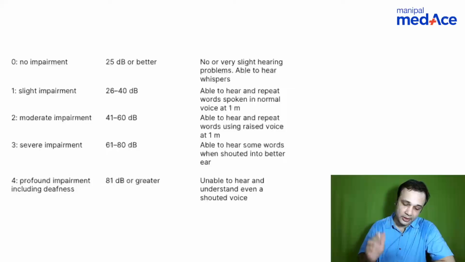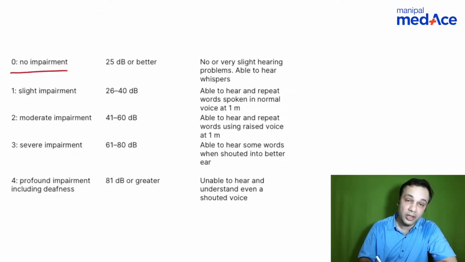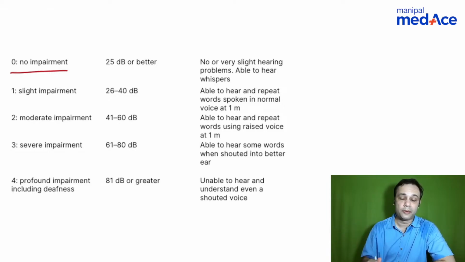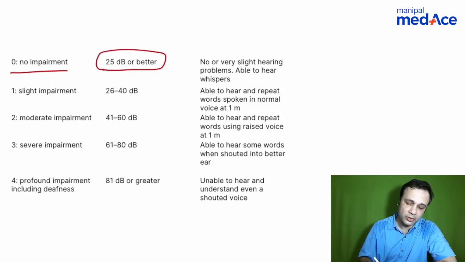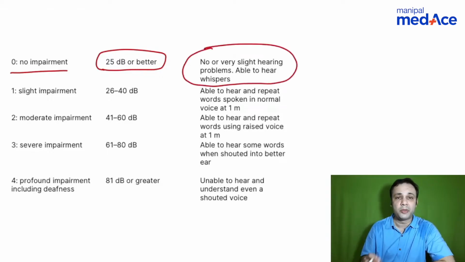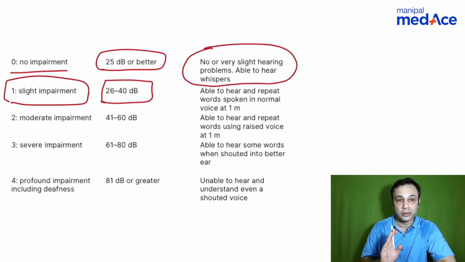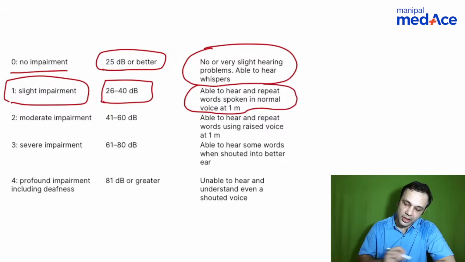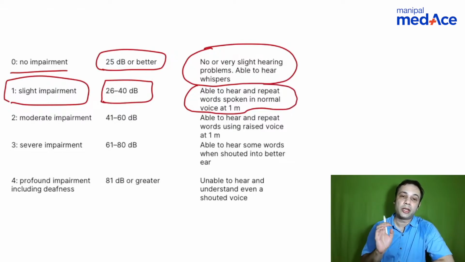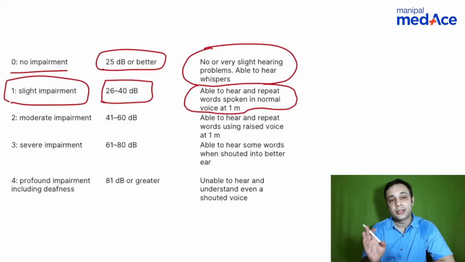I'll tell you why. If you look at the classification put forth by the WHO, 0 means no impairment. As far as the intensity of the sound is concerned, it has to be 25 decibels or better, so the patient is able to hear well. There are very slight or no hearing problems, even whispers the patient is able to hear. Slight impairment, or mild impairment, is in the range of 26 to 40 decibels, and here the patient is able to hear and repeat words spoken in normal voice at 1 meter distance. So you can still consider these as normal people, don't give them hearing aids straight away.